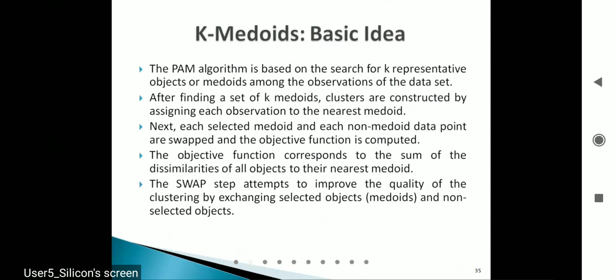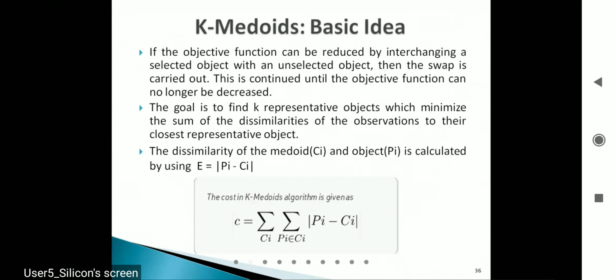The swap step attempts to improve the quality of clustering by exchanging the selected objects and the non-selected objects. The idea will be more clear when we discuss one problem. If the objective function can be reduced by interchanging a selected object with an unselected object, then the swap is carried out. I have already told you what you have done.